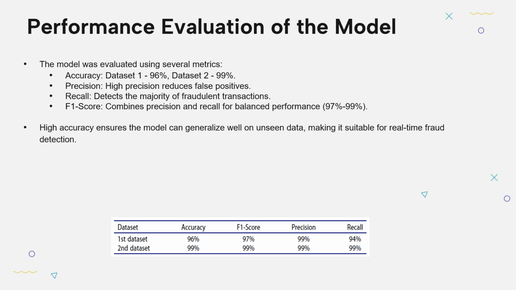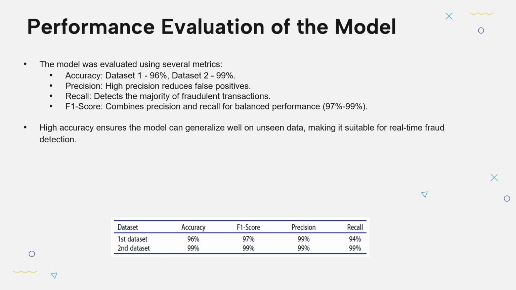So precision is a critical metric in fraud detection because it ensures that when the model flags a transaction as fraudulent, it is correct most of the time. In other words, high precision helps reduce false positives, which occur when legitimate transactions are mistakenly flagged as fraudulent. A high precision score is particularly important for maintaining the customer's trust, as frequent false positives can frustrate the customers when their legitimate transactions are declined.